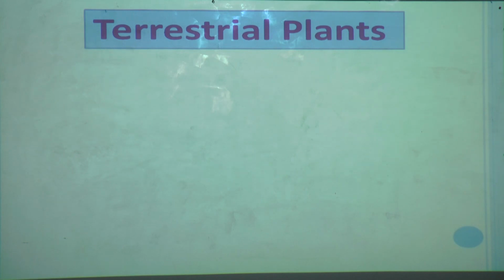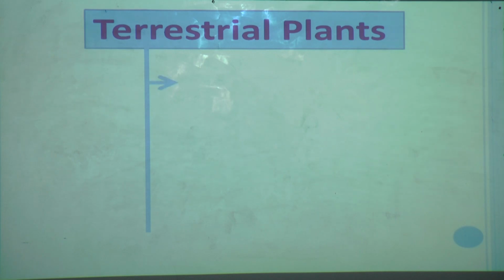Depending on the condition in which they grow, there are 4 types of terrestrial plants, which we have learnt already. I am just recalling here. Why are there these 4 types? Because of the condition in which they grow.